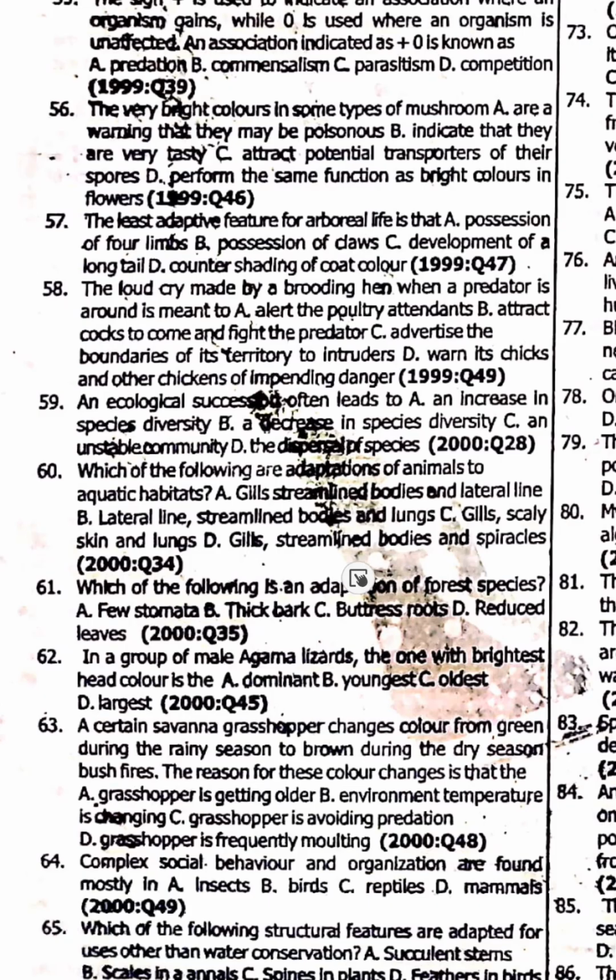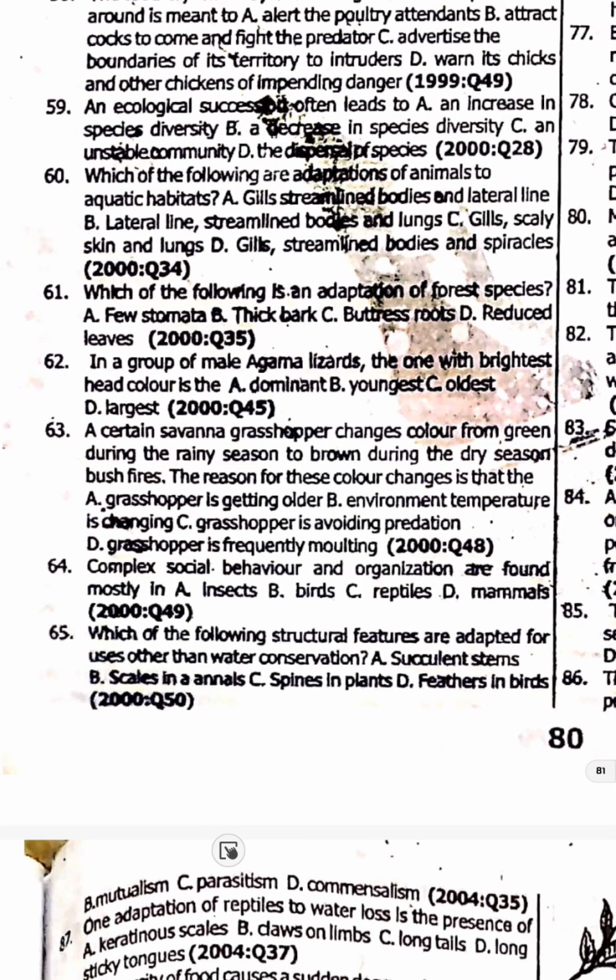62. In a group of male agama lizard, the one with the brightest head color is the dominant one. Option A. 63. A certain savanna grasshopper changes color from green during the rain season to brown during the dry season, during the dry season bushfire. The reason for this color change is that the grasshopper try to escape, so grasshopper is avoiding predation. You know what means something can go eat them.